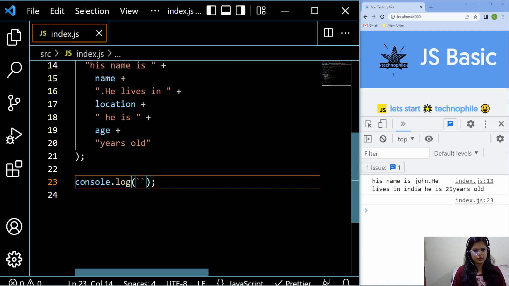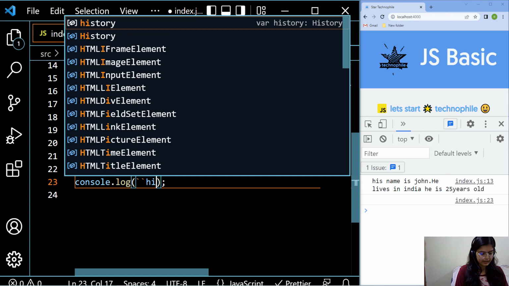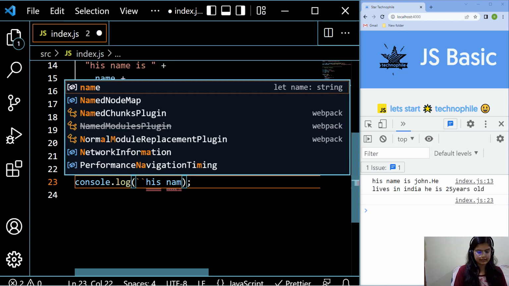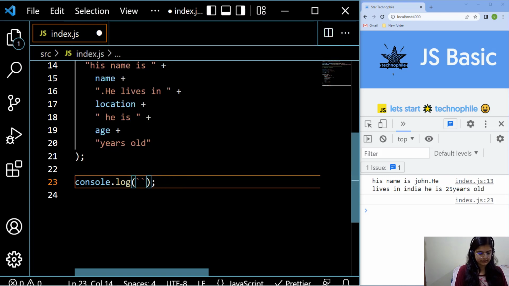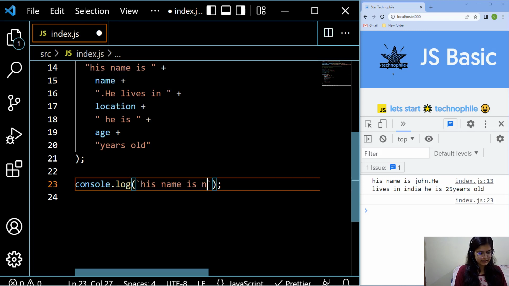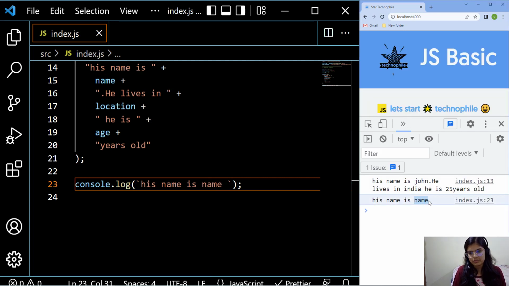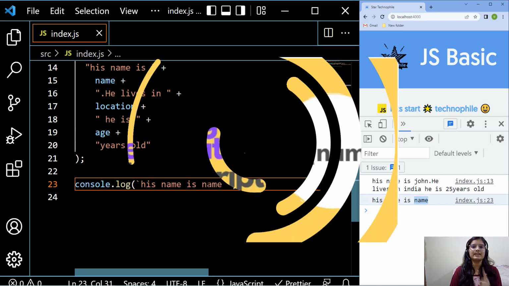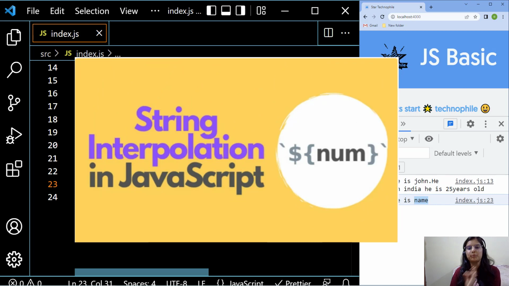In a similar way, you write "his name is" inside the backtick. Now this is a variable name. If I write the name like that and save it, you will see that name as it is. But that's not what I want, I want its value. That's why another concept comes into the picture, called interpolation.